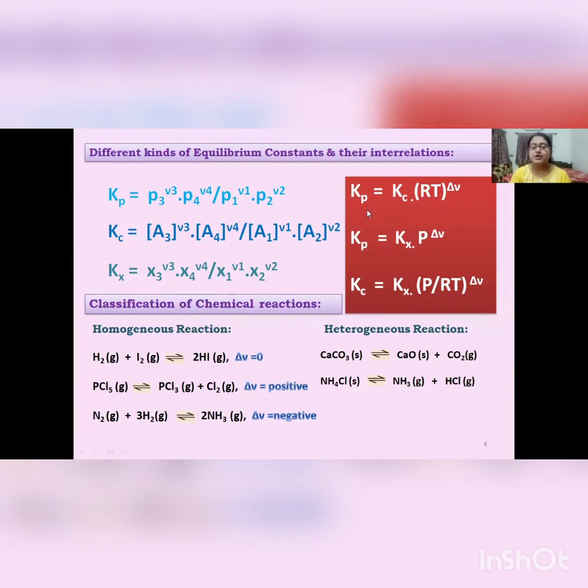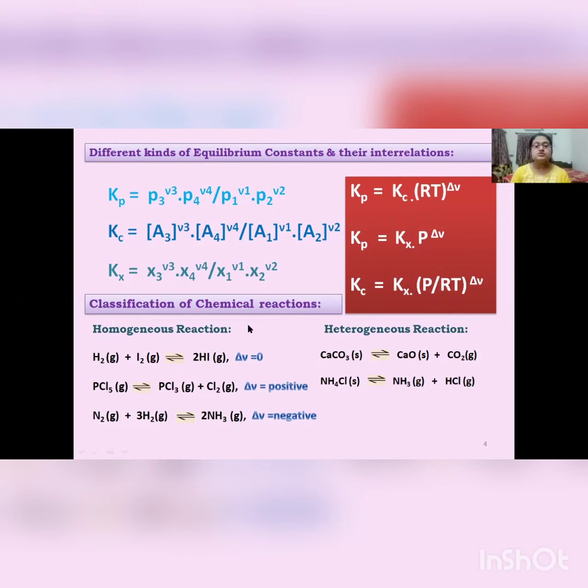These are simple equations, that is Kp equals Kc (RT) to the power del nu, where del nu is the summation of nu of products minus the summation of nu of reactants. Kp equals Kx into P to the power del nu, and Kc equals Kx (P by RT) to the power del nu. These equations can be derived by utilizing very simple chemical equations. You can try it by yourselves. These are very simple.